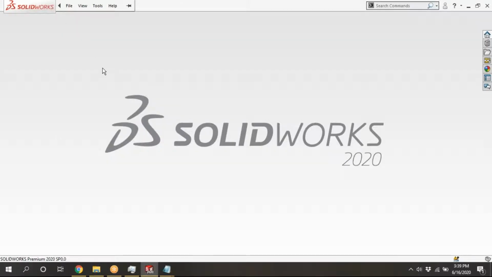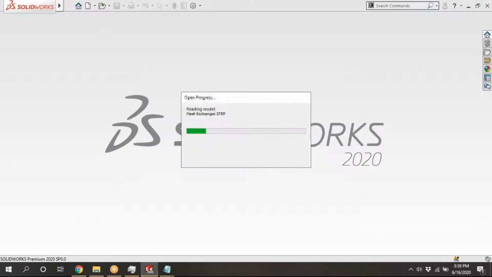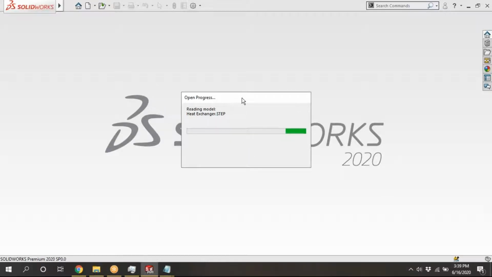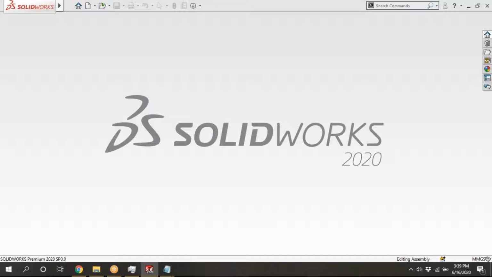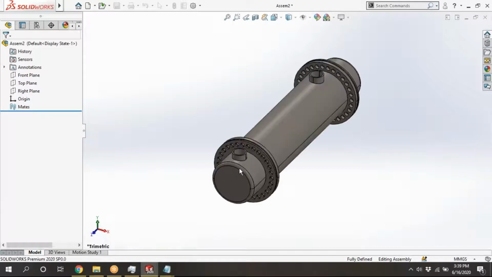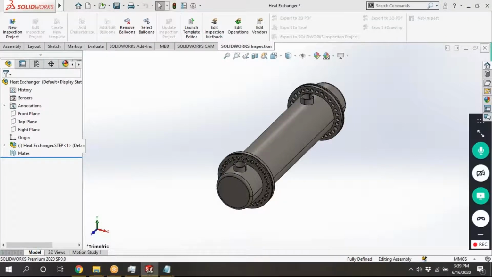This is the example. I will move on to some other object, because if I convert this into STL, it will take a lot of time.